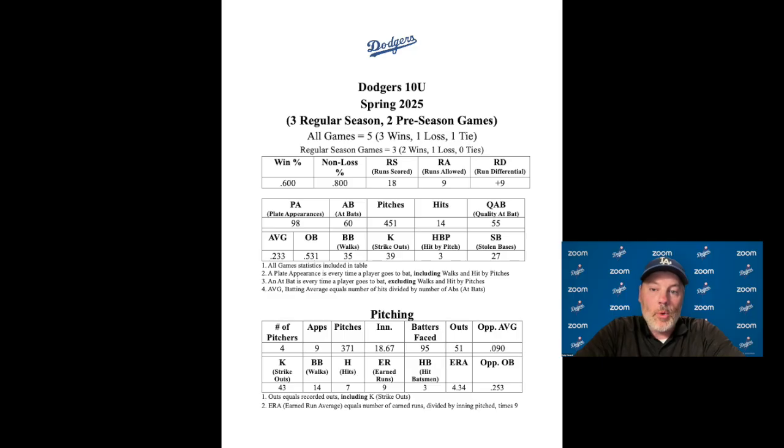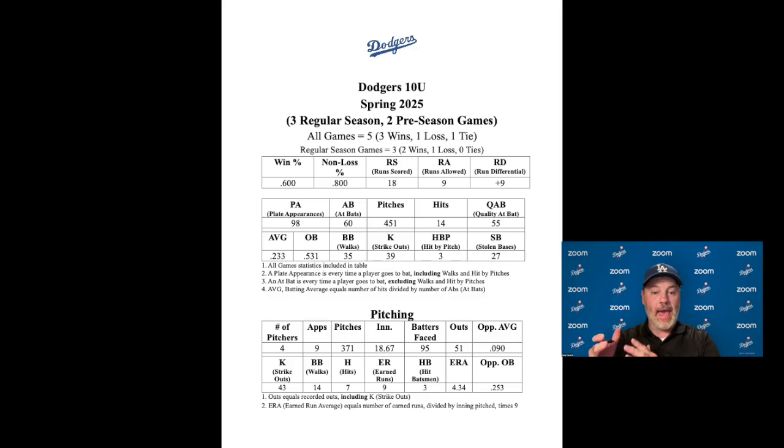Now, if we look at our team batting statistics, and this is for the whole team, PA, or plate appearances, that is every time a player goes to bat regardless of what happens at the bat. So it includes things like if we get on base by walk or we get on base by hit by pitch. It includes getting out. It includes strikeouts, things like that. So far, our team has made 98 plate appearances. So we have gone up to the plate 98 times as a team.